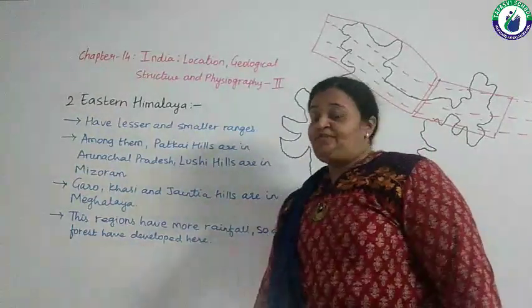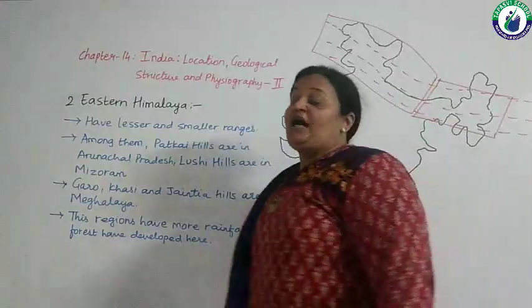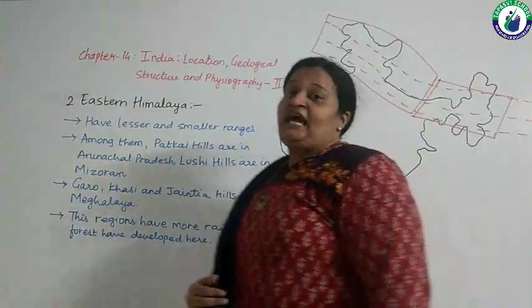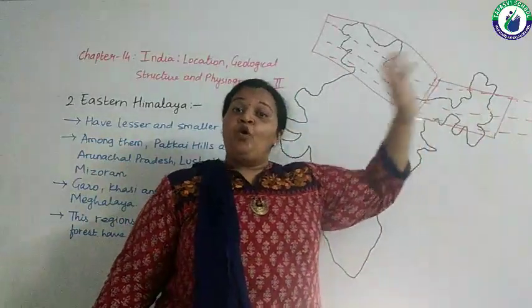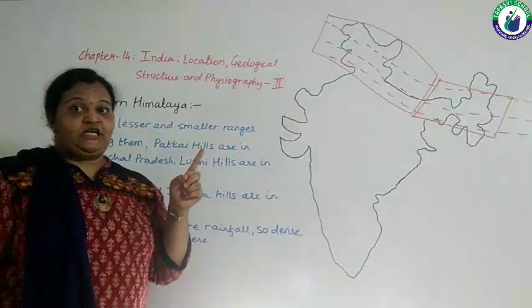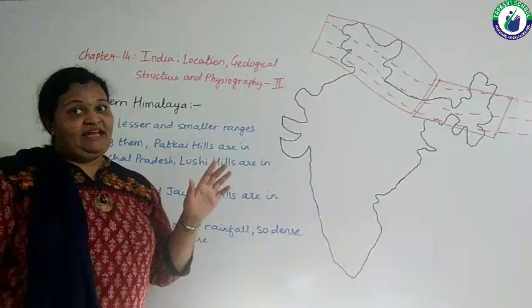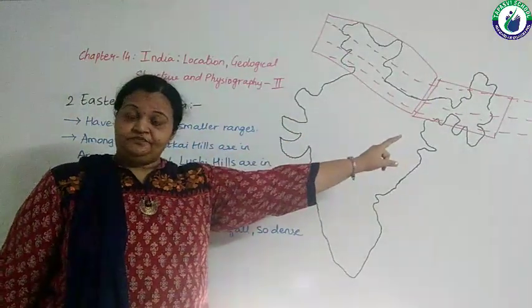These regions have more rainfall. So what has happened? Dense forests have developed here. So in these regions, there are more dense forests, and for that reason, roads and railways are not much developed here.